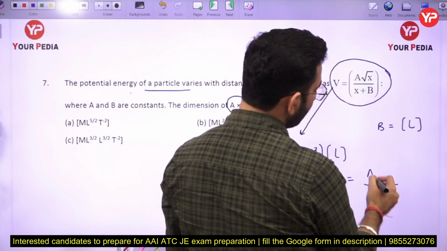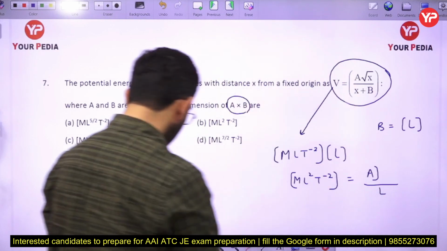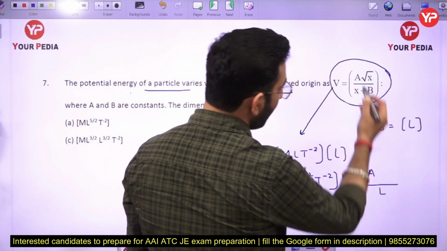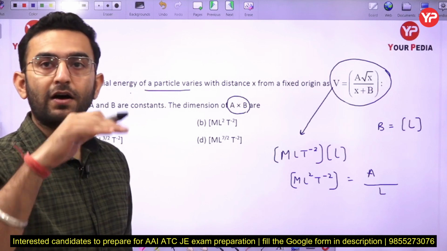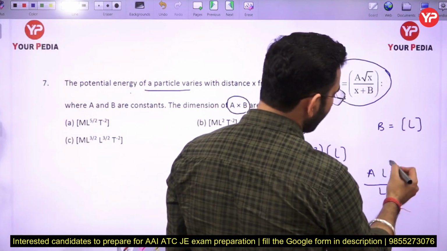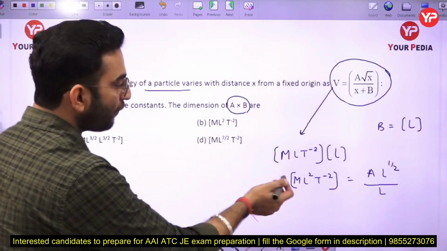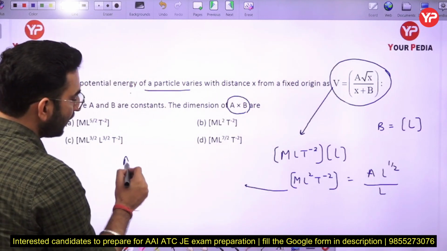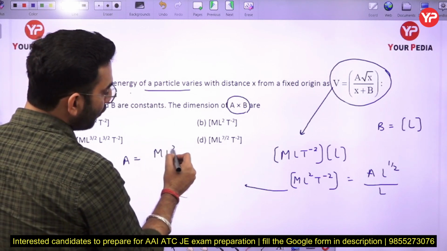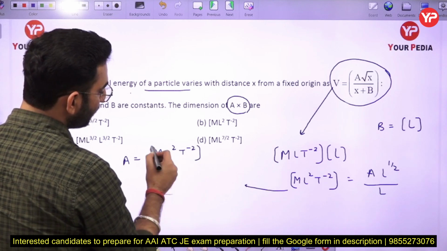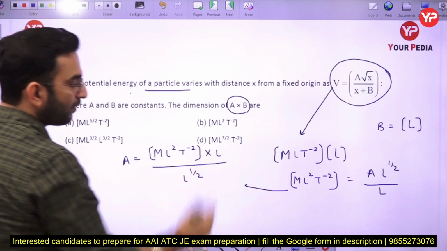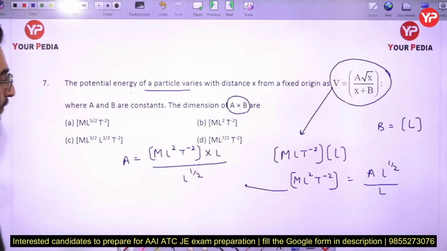A we don't know, we don't know the dimensions of A here, so I can simply write A. Under root of x has the dimensions of meter to the power 1/2, so it will have dimensions of L^1/2. If I find the dimensions of A from this equation, I can write ML^2T^-2 multiplied by L divided by L^1/2.